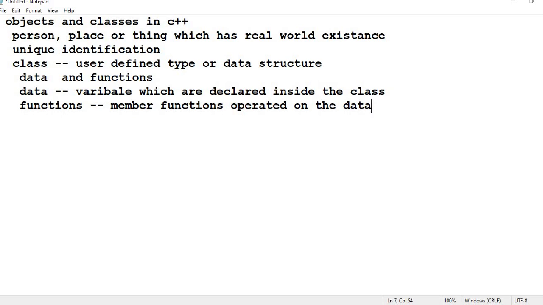We'll see a simple template for how to create a class. To create a class, you need to use the keyword class followed by the name of the class. The name of the class can be anything. Here I'll give sample as the name of the class.